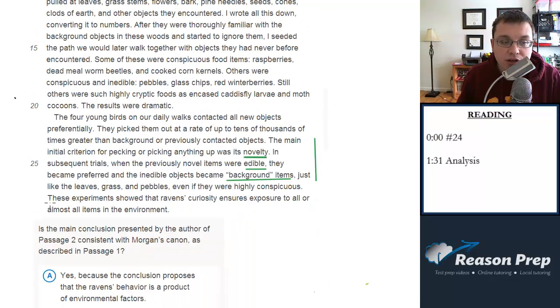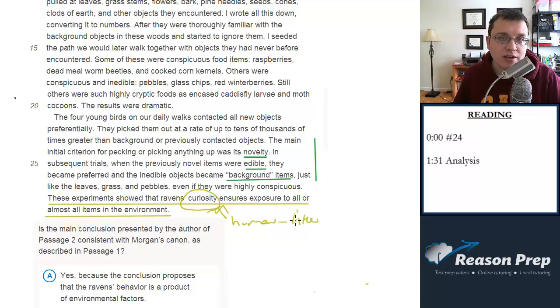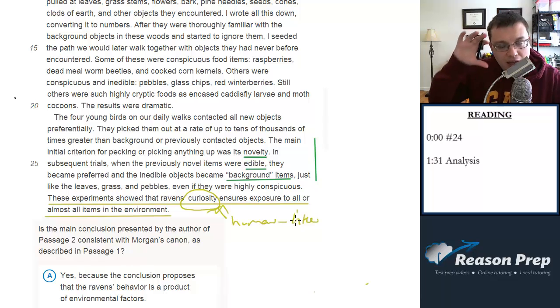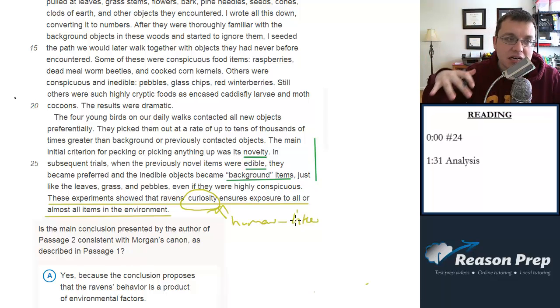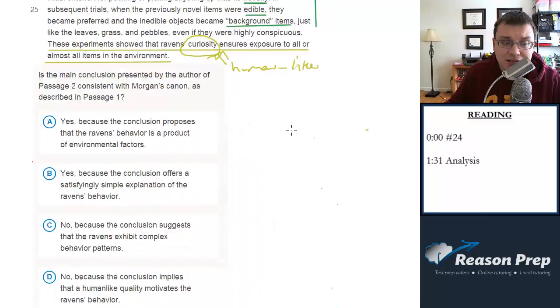These experiments showed, here it is, that ravens' curiosity ensures exposure to all or almost all items in the environment. Well, notice the key word here, curiosity. This is a human-like trait. Right? We would describe humans as curious. To describe animals as curious is imposing on them a certain idea of mental motivation that comes from our own human-like ideas of what might motivate a bird. There might be a simpler explanation here that's being missed. So it seems to not be consistent with Morgan's canon.